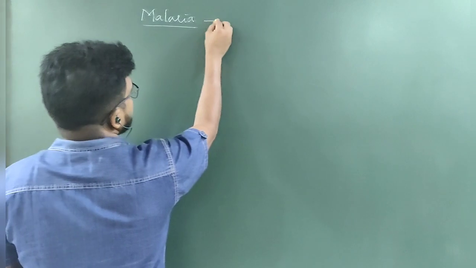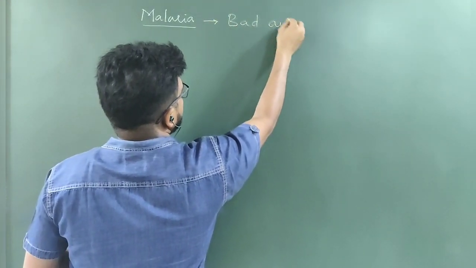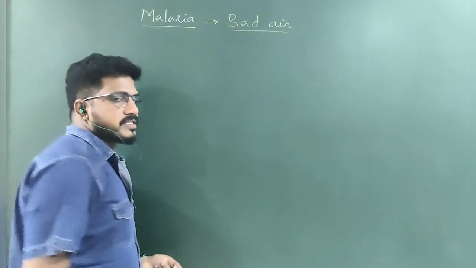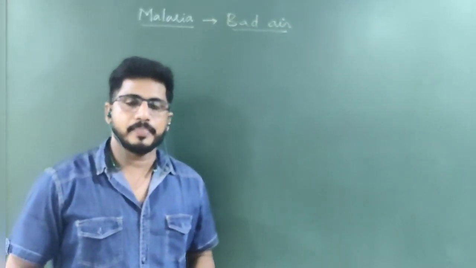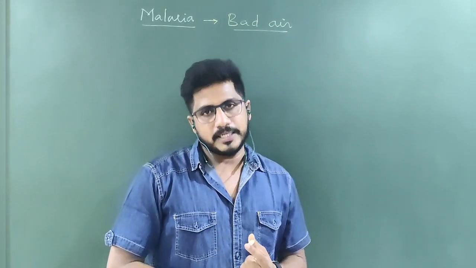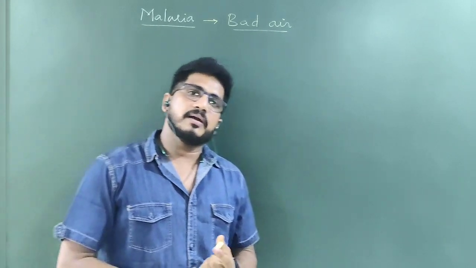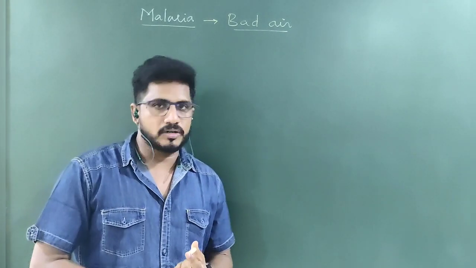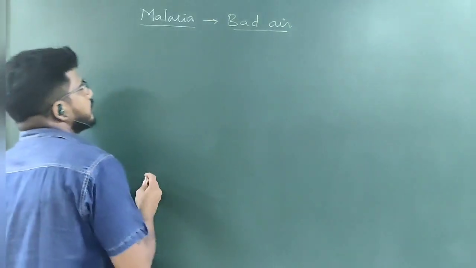What is malaria? Generally, malaria means bad air. Since centuries, malaria has been spreading and infecting humans. The malarial vaccine was developed in October 2019. Till then there was malarial medicine, but no vaccine. It was under research till October 2019.